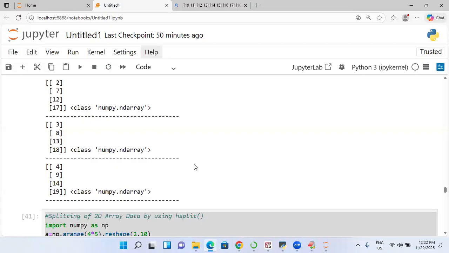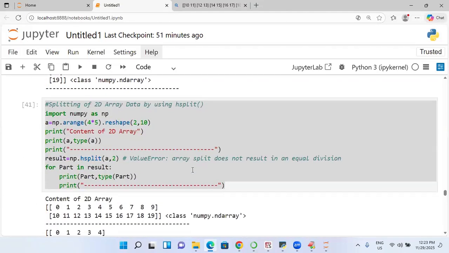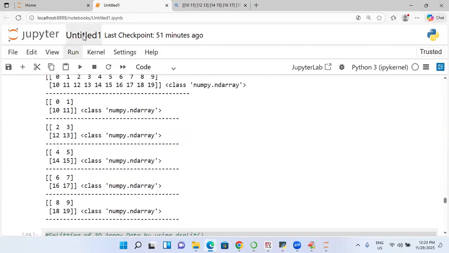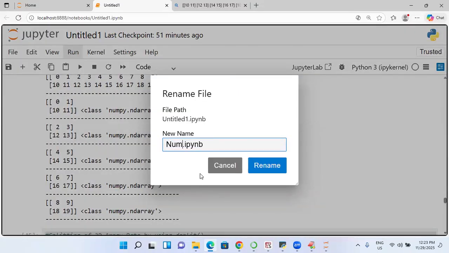dsplit is depth. Depth will be there when you come to 2 or 3 matrices, which are nothing but 3D. In 3D only depth will be there. Correct or not? Depth means number of matrices, height means number of columns, breadth means rows. That is depth, height, width, which will be there in 3D. So online students, this concept is clear, I think. Now this is what I am going to write: NumPy splitting examples with various functions.